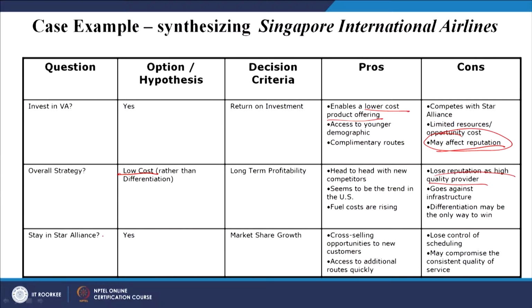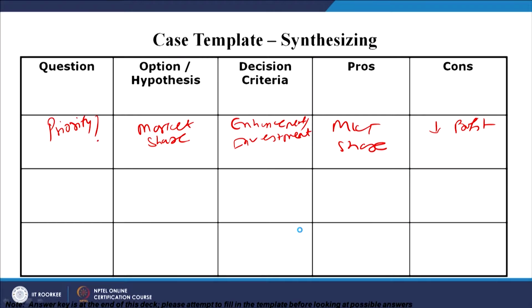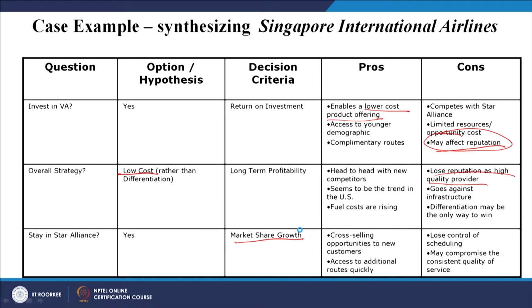Another question is whether we should stay in Star Alliance or not, and the option given is yes. If the option is yes, the decision criteria will be market share growth. I gave this example in my previous slide: if you are going for the options and hypothesis of the market share, then definitely that will be the enhancement. So, when we are going for market share growth, then we have to stay in the Star Alliance.